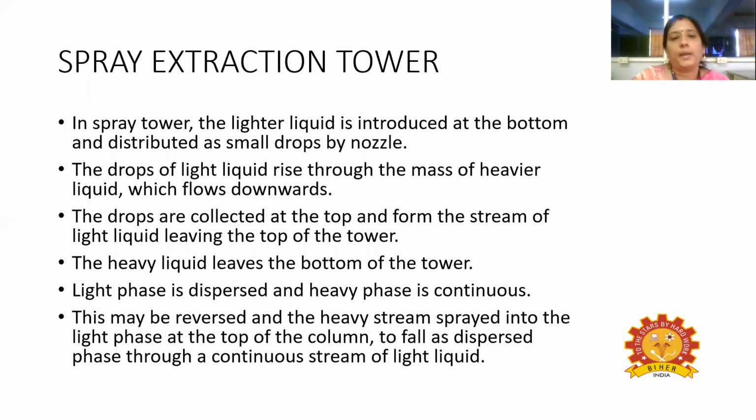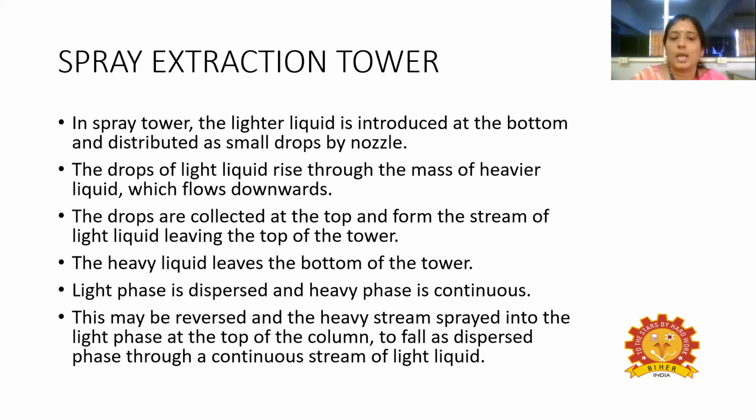Coming to the spray extraction tower. In the spray extraction tower, the lighter liquid is introduced at the bottom and distributed as small drops by the nozzle. Then these drops of light liquid rise through the mass of heavier liquid which flows downwards. The drops are collected at the top and form the stream of the light liquid leaving the top of the tower. The heavy liquid leaves from the bottom of the tower. So the light phase is dispersed and the heavy phase is the continuous phase.